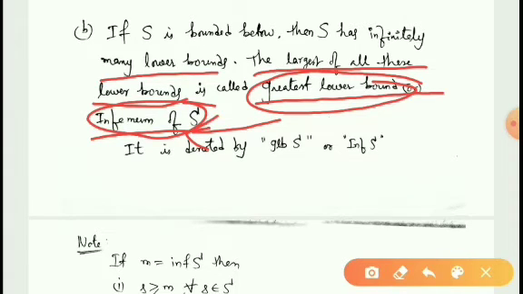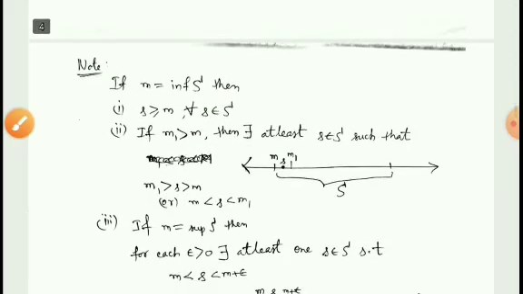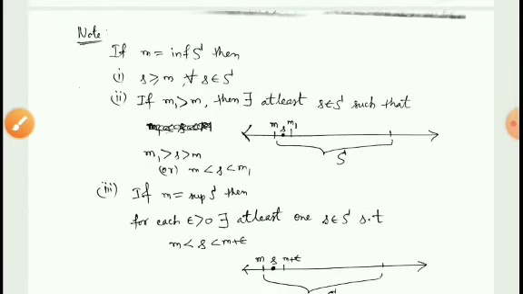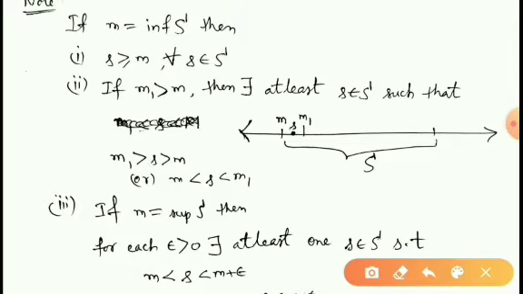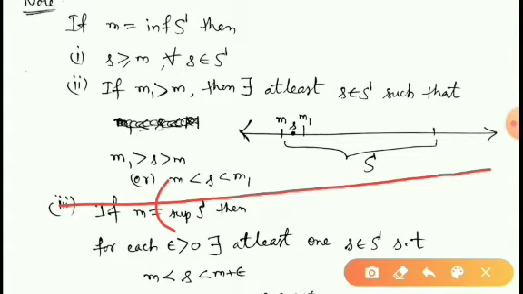We use the symbol GLB S, that means greatest lower bound S, or infimum S, to represent the infimum of the set S. For example, suppose this is the set S, then this is a lower bound.